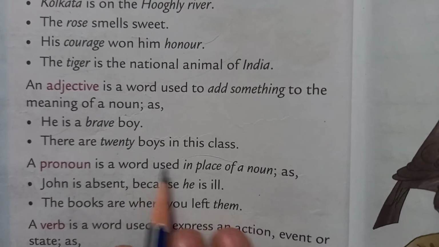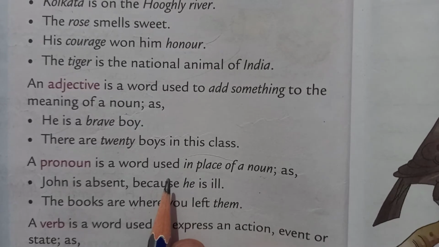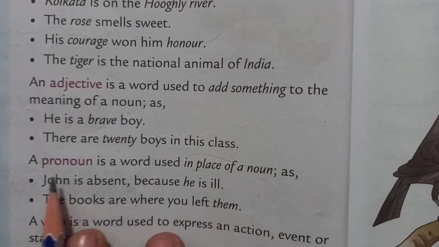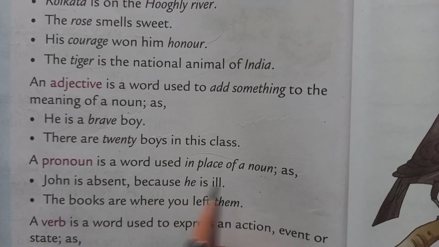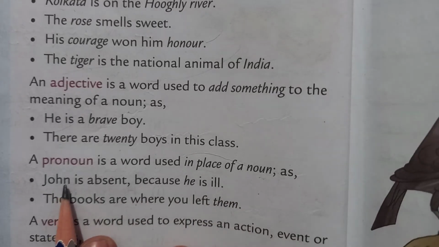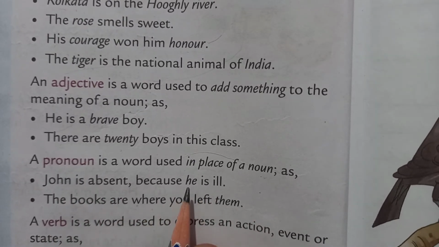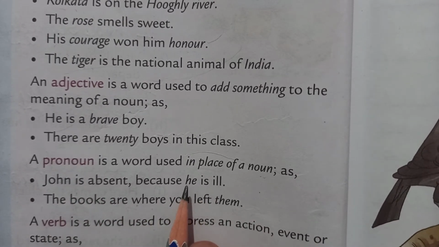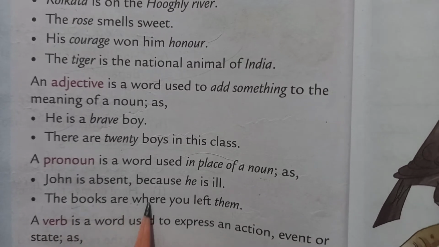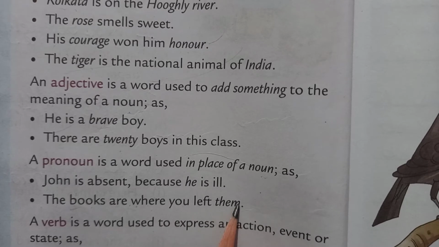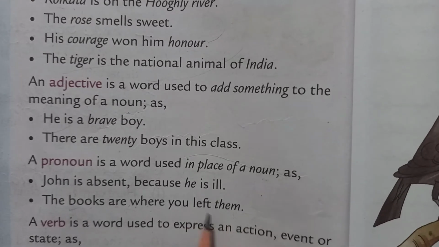A pronoun is a word used in place of a noun. So, pronoun is a word that is used instead of a noun. John is absent because he is ill. So, here the noun is John. Instead of the noun, we use the pronoun he. The books are where you left them. Them is a pronoun.